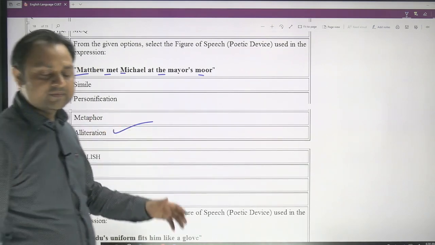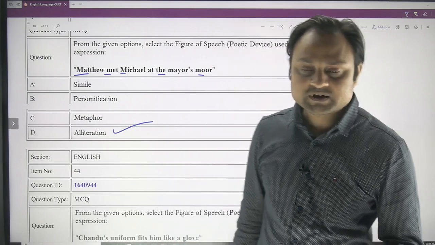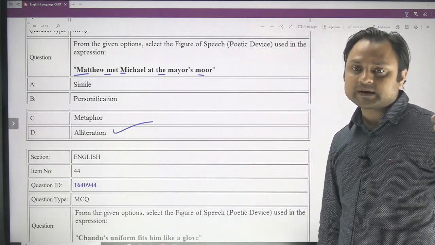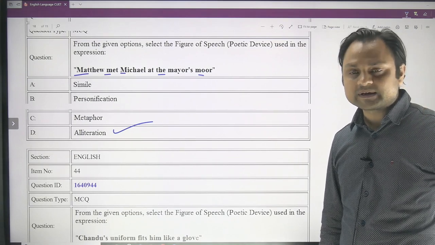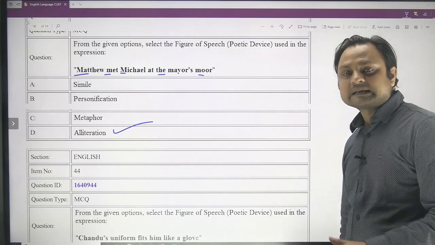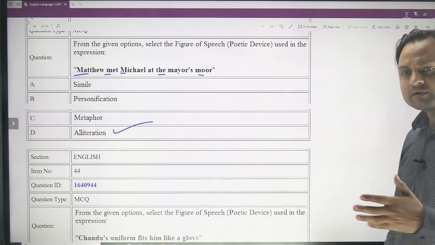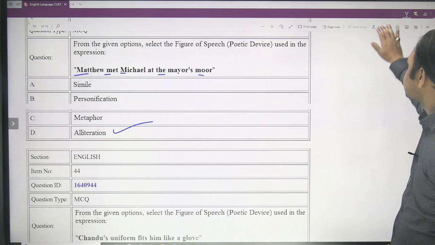And yes, we are going to have a session on figure of speech especially. So I'll be conducting a session on figure of speech where I'll be explaining all the figures of speech with beautiful examples. So you will never forget these figure of speech questions, and there are 3 to 4 questions from figure of speech. So you will become a master of these questions.